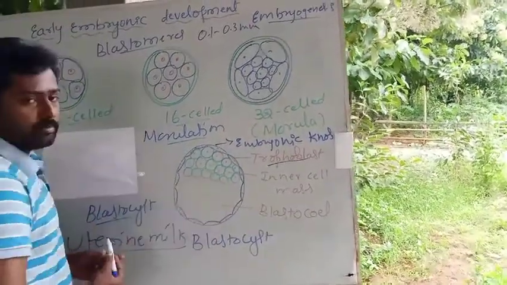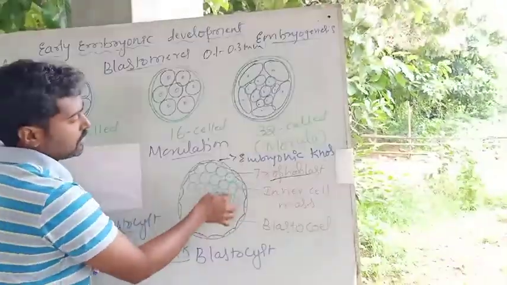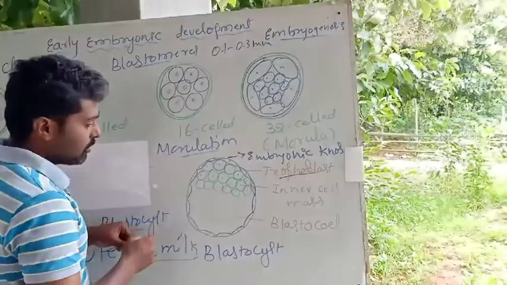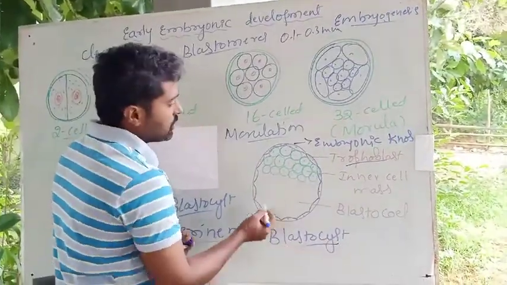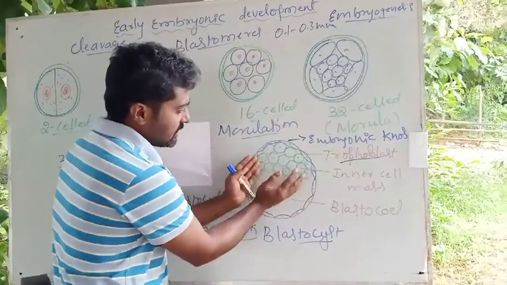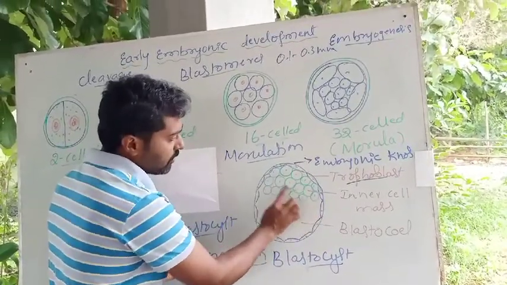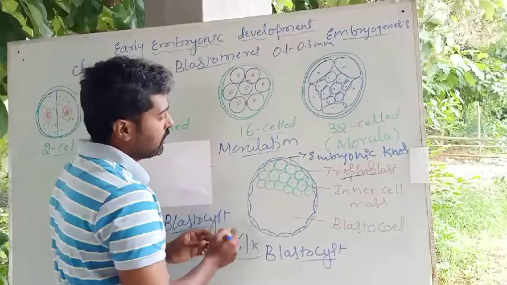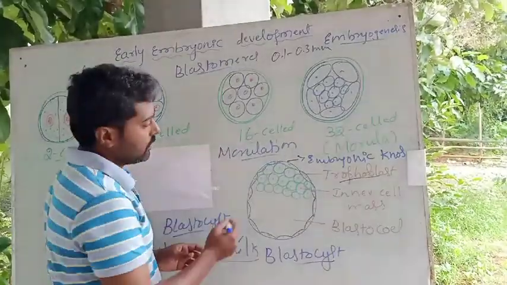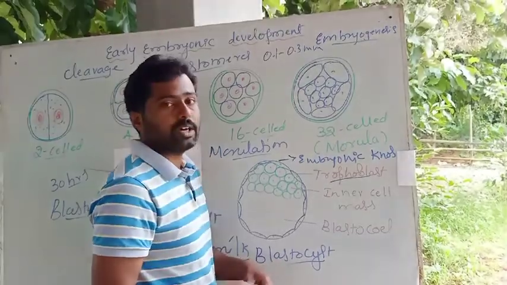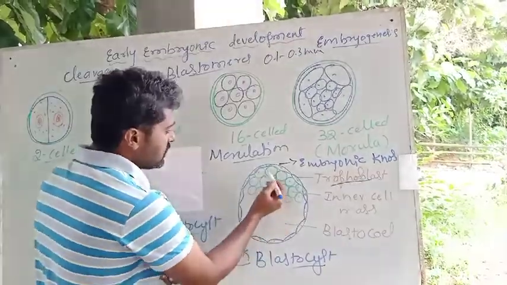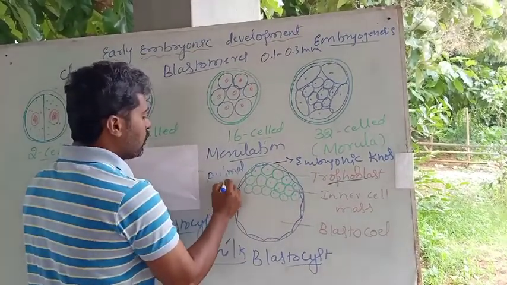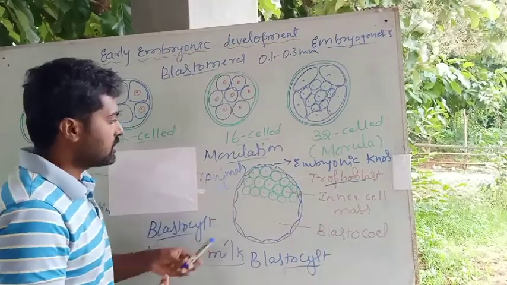You can observe here in the diagram. Just make out the difference between these two. Here the cells are arranged compactly, but once the blastocyst is produced, the cells rearrange themselves. The trophoblast separates from the rest of the cells found inside. These cells arrange themselves to one side and get attached to the trophoblast at one end, and this is what is called embryonic knob or inner cell mass. Okay, and this region of the blastocyst is called animal pole or embryonic pole.